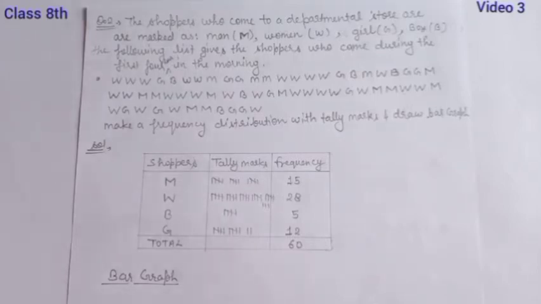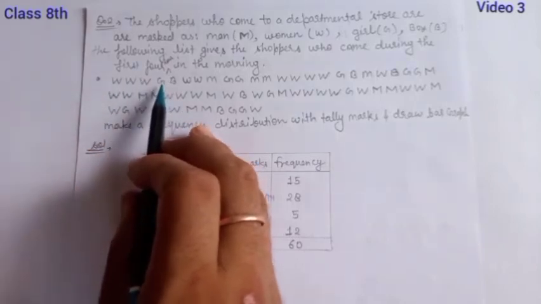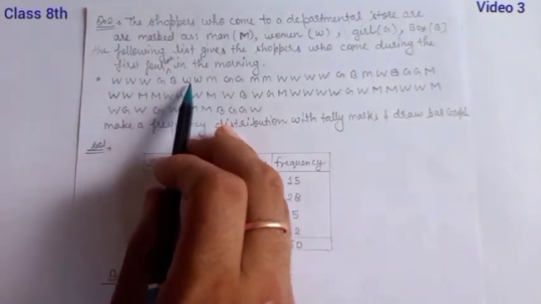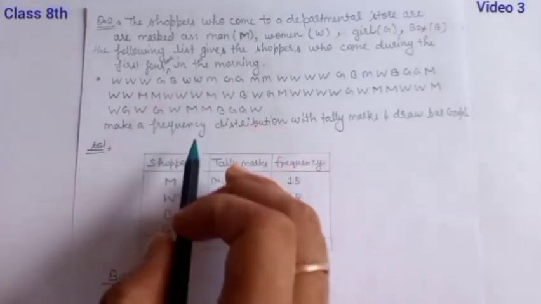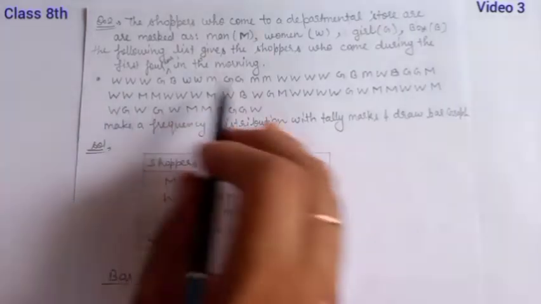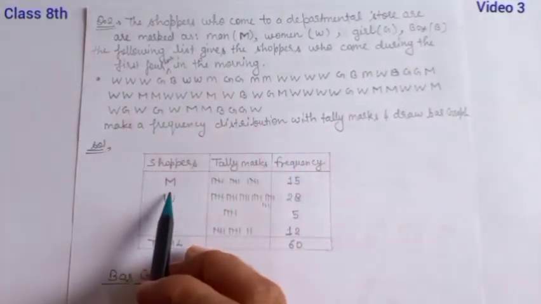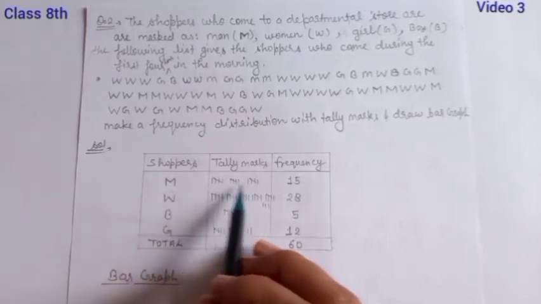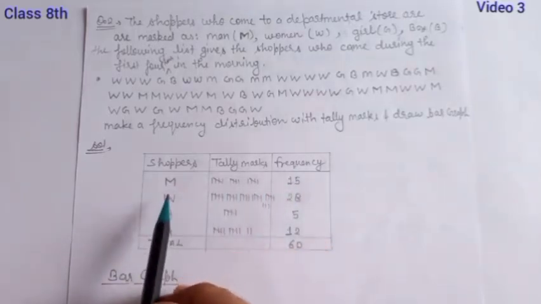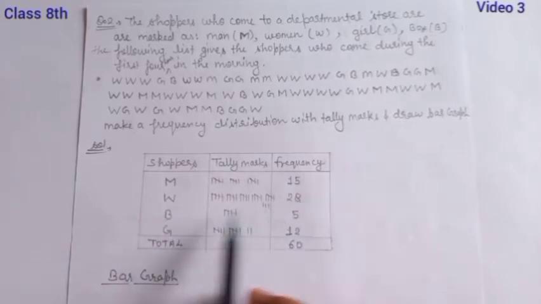First we have to draw the tally marks and frequency. So W for woman, G for girl, B for boy, and M for men. Now we'll count how many M's, W's, boys and girls there are. The number of men is 15, and the number of women is 28.